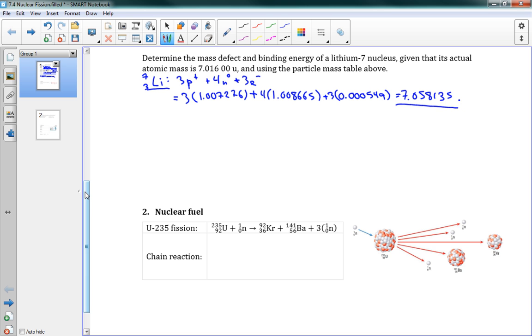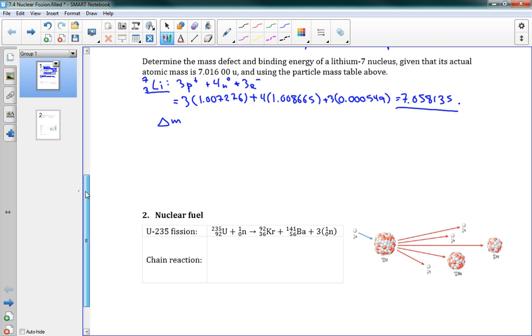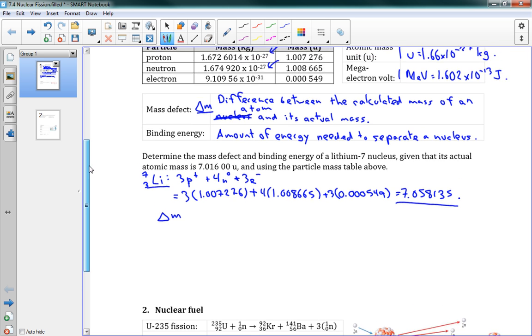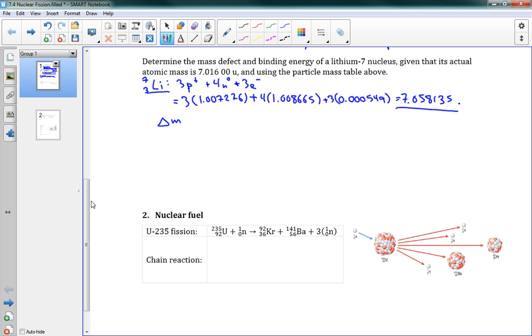The small little decimal places matter a lot in these questions. So our mass defect, this is delta M, the change in mass, the difference between the actual and the expected.